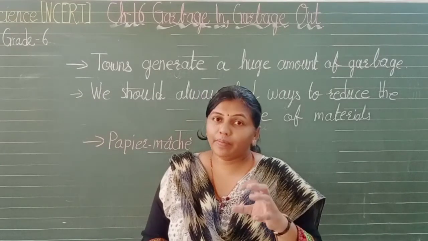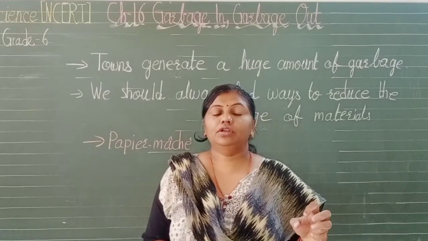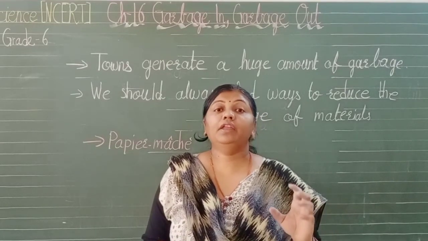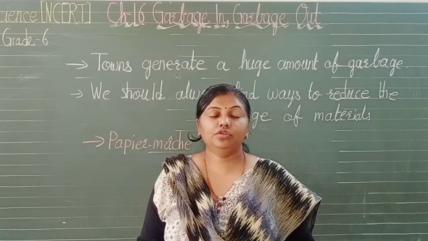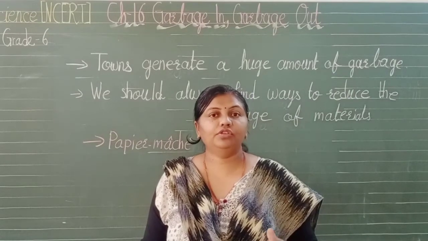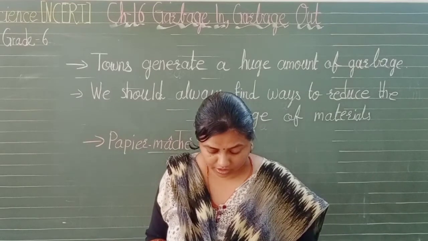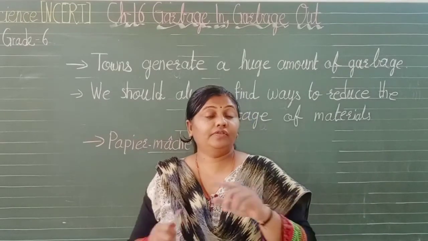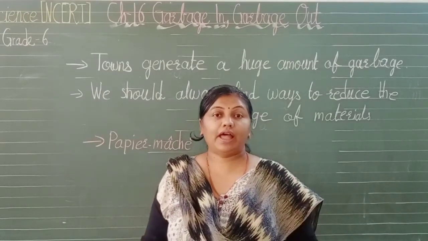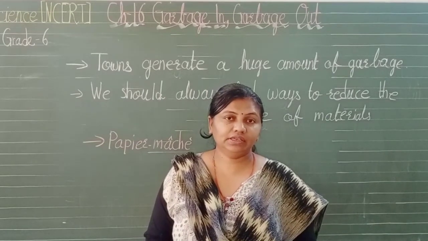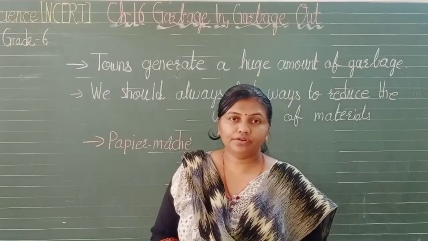So by reducing the use of paper, and whatever is used, you can recycle it. You can also make photo frames, a very good gift article, isn't it? So it can be reused also.